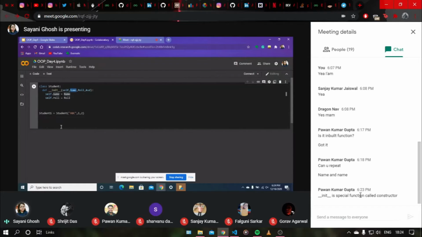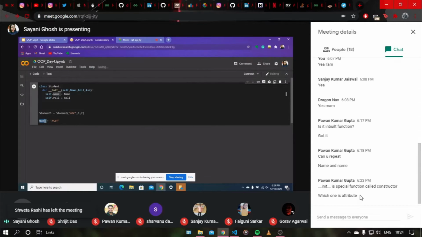Suppose name equals ASDF, so this will be a string. This is a variable, an identifier, and it can have any string. So this name stores some value, some string as a name.